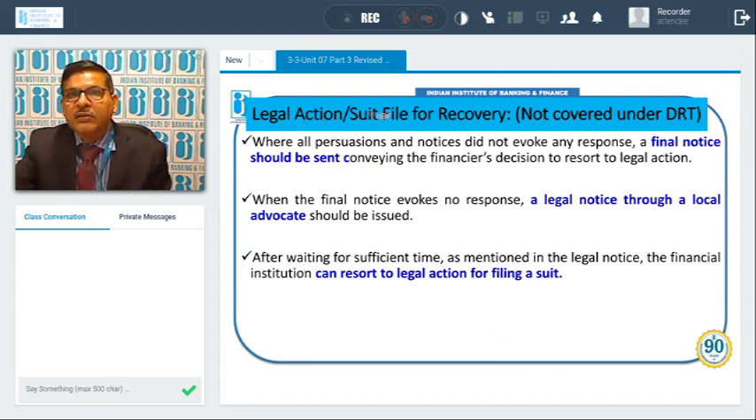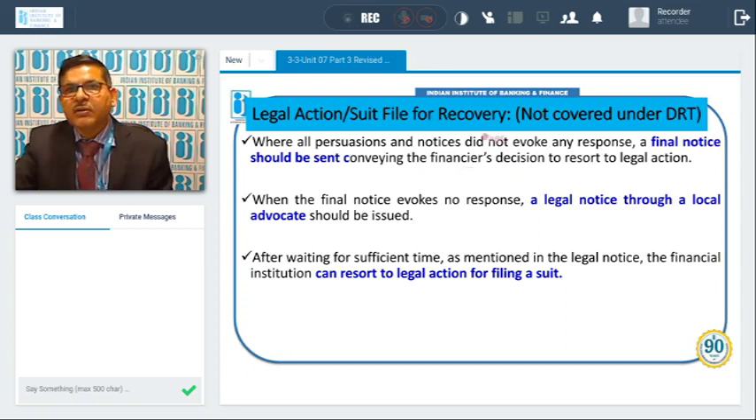Now, legal action or suit filed for recovery which are not covered under DRT. So DRT we discussed. Now, without DRT, what we can do? When all persuasions and notices did not evoke any response from the borrower, a final notice should be sent conveying the financier's decision to resort to legal action.